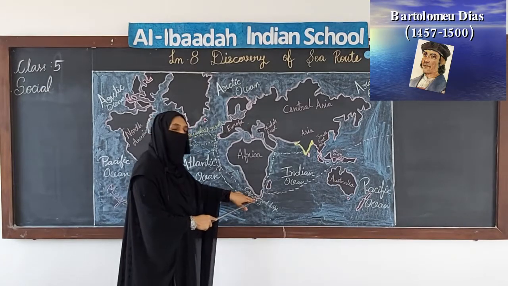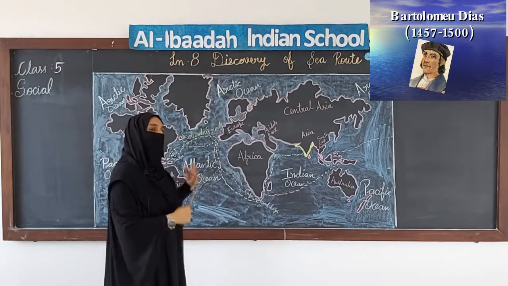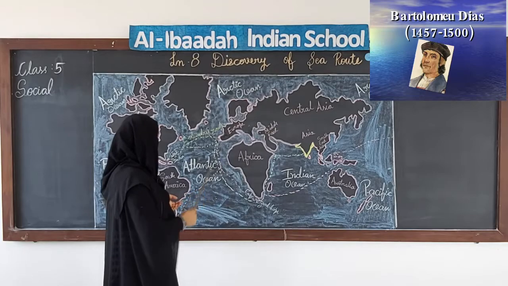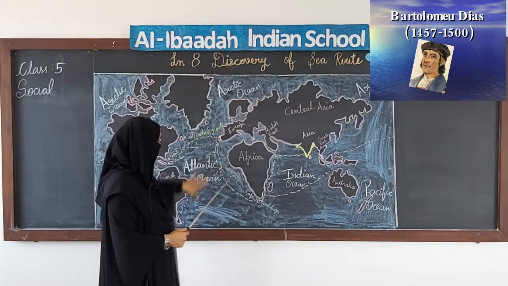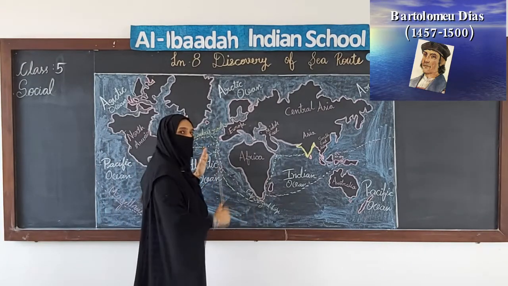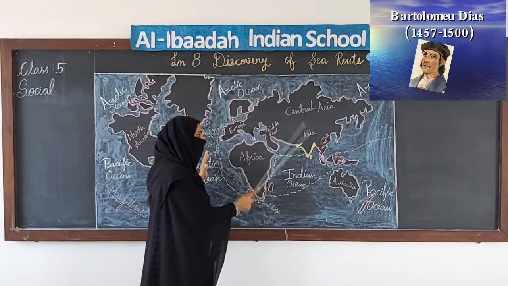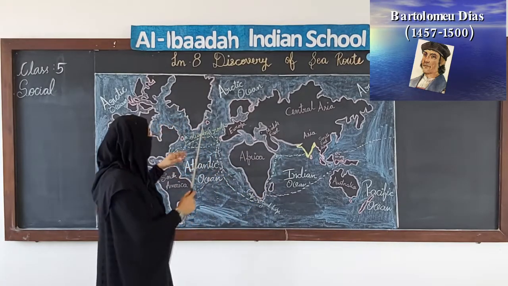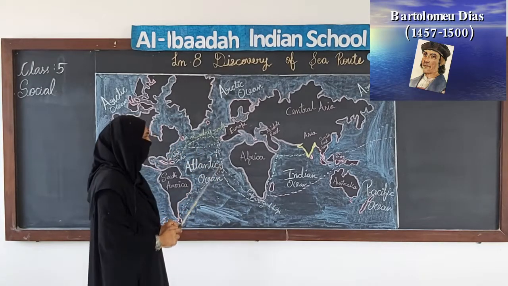So Bartholomew Dias had to return back. Then in his next expedition, he drowned near South America. Now everybody was traveling eastward those days, because they had in mind that India is in the east. So this was about Dias. He died near South America.